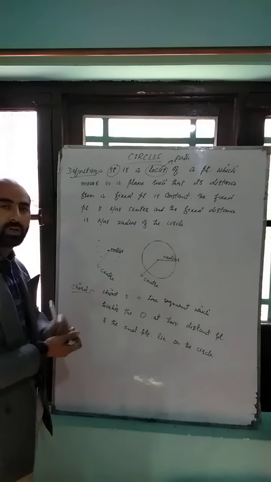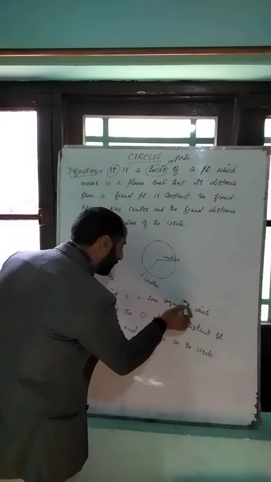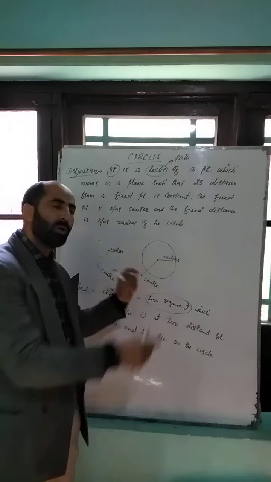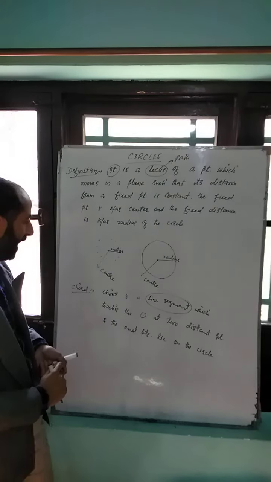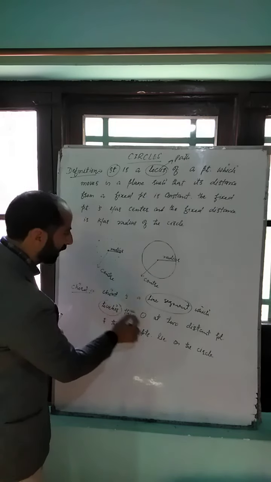This is the definition of a chord. Chord is a line segment, means that it is a part of a line whose endpoints lie on the circle and intersects or touches the circle at two distinct points.